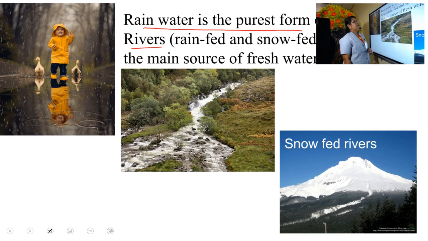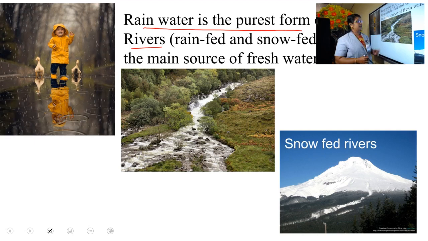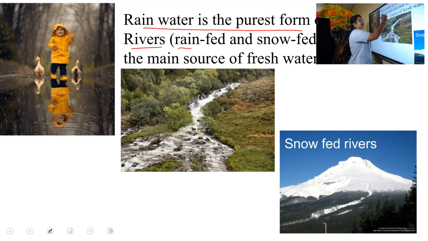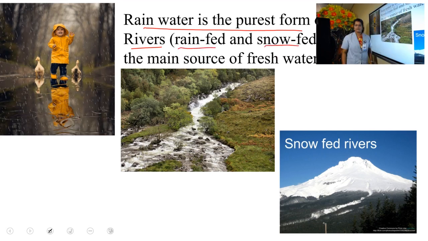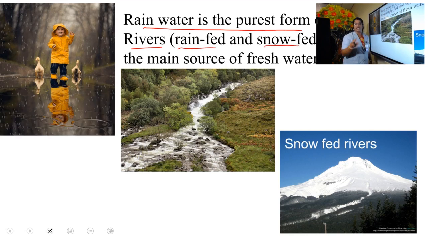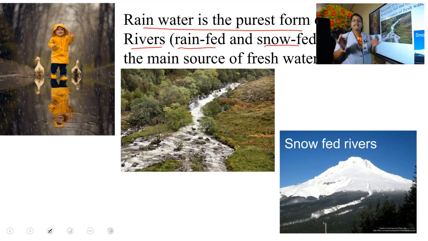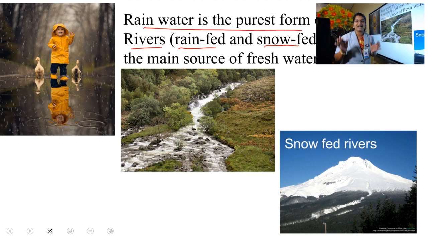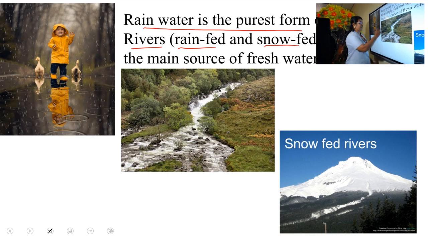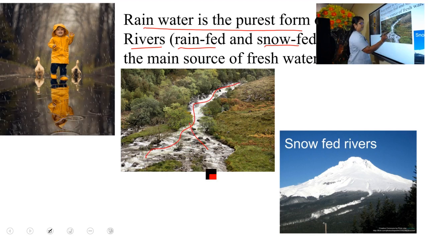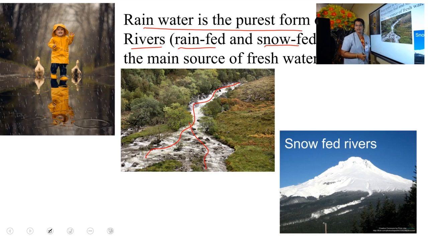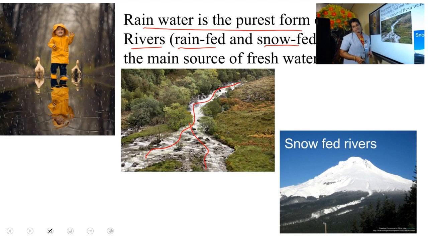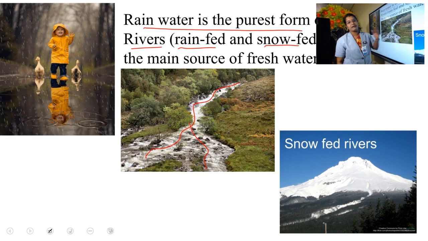So, rainwater is the purest form of fresh water, and rivers can be classified into two: rain-fed and snow-fed. From the name itself, we can say that rain-fed means the rivers that are fed by rain. They are seasonal because these rivers depend upon rainfall.